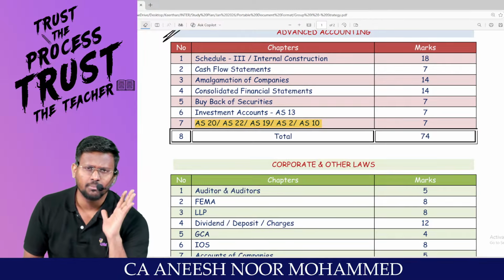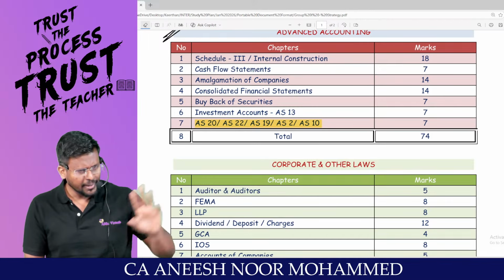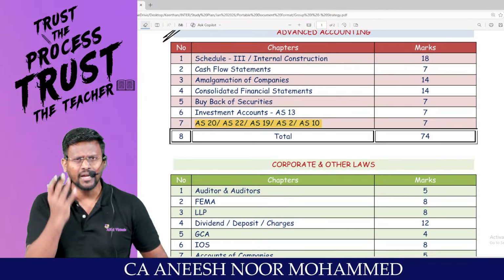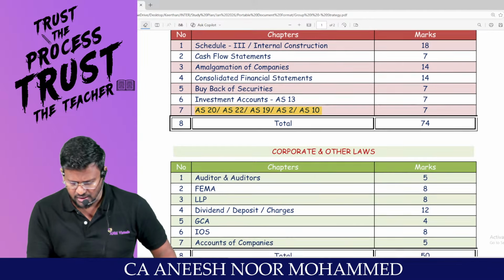Out of that 70 marks, assume 50 marks from this area. Still 30 marks are remaining. You can easily score an exemption, man. In the Jan exemption, loading for advanced accounting, sir.